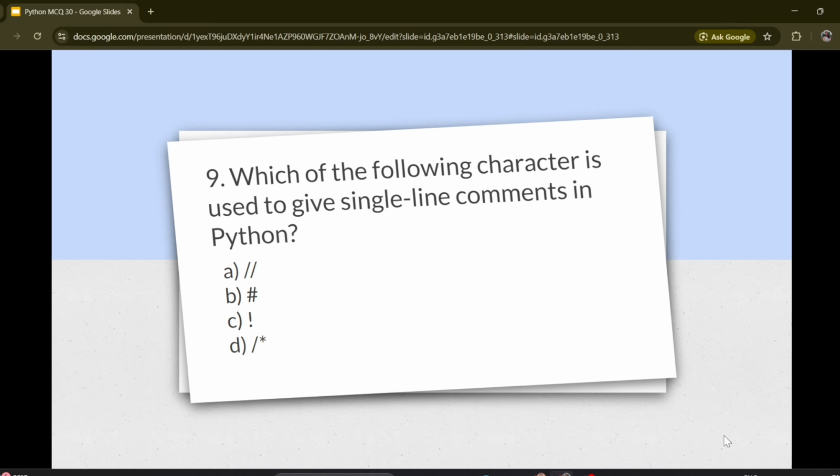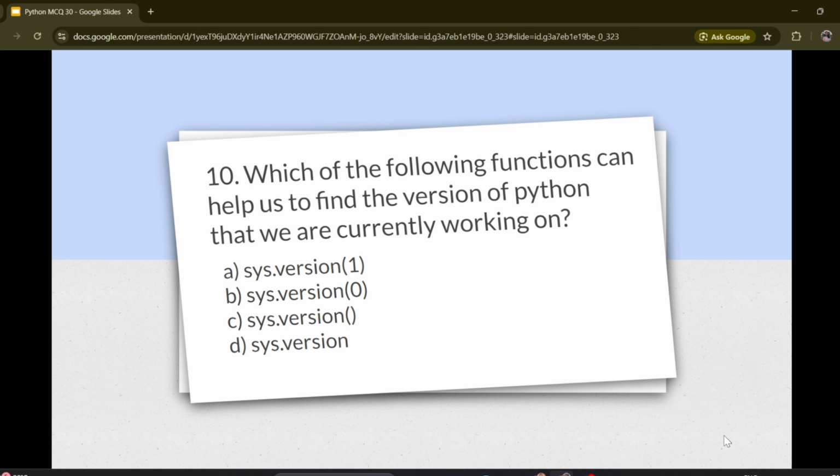Options are A. Double slash, B. Hash, C. Exclamation mark, D. Slash star. Correct answer is B. Hash. Question number 10. Which of the following functions can help us to find the version of Python that we are currently working on?